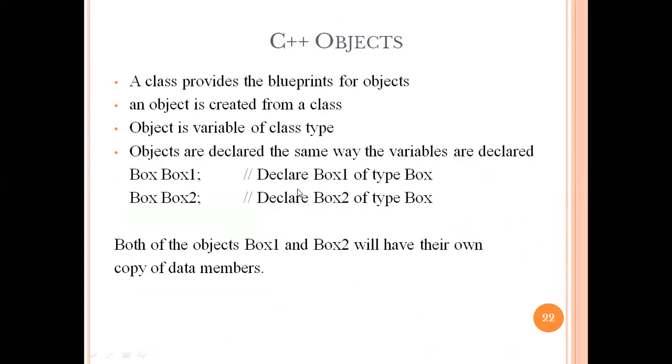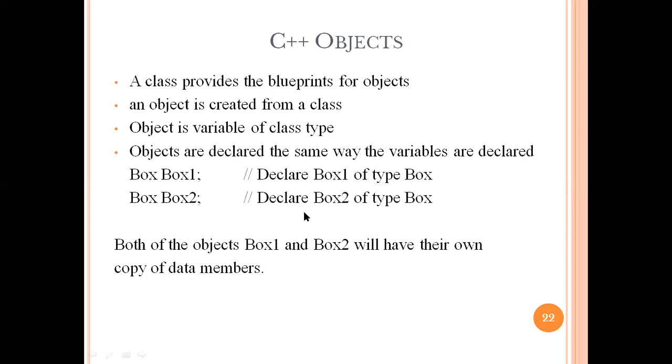Next, yesterday we discussed this particular object. A class is a blueprint for an object, and with the help of an object, that real time entity, we access different members or functions from the class. An object is a variable of class type. We can create n number of objects for a particular class. For that purpose, we use first the class name, and second the name of that object.